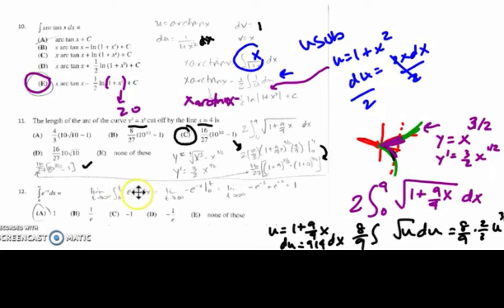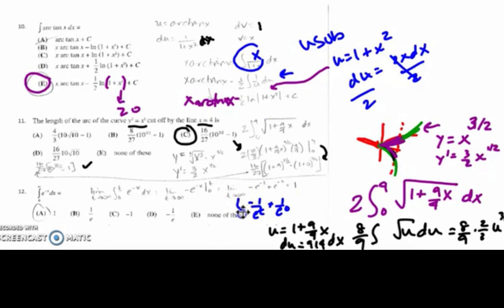Then I can integrate e to the negative x goes to negative e to the negative x. And evaluate that from 0 to t, I get negative e to the negative t minus a negative, so plus e to the negative 0. E to the 0 is just 1. What you need to see is that negative e to the negative t is really negative 1 over e to the t, and then plus 1 over e to the 0.